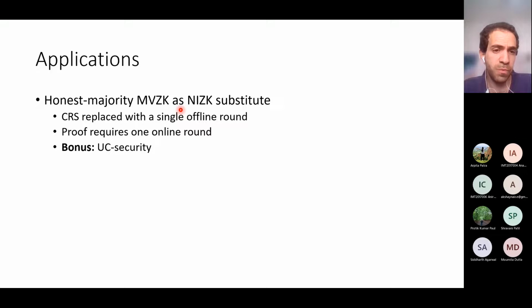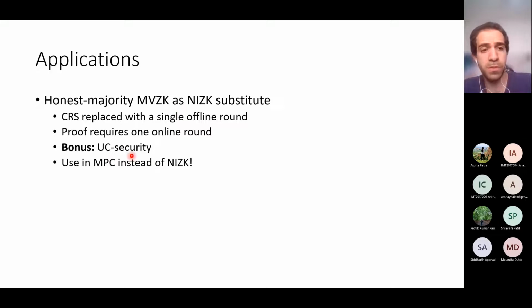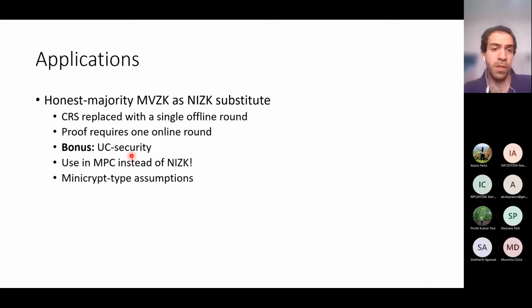And in addition, we provide the UC security, so you can just take our MVZK protocol and plug it into your protocols instead of non-interactive zero-knowledge. And the main point, of course, is that we get all of this from weak assumptions, only minicrypt type assumptions. Okay, so the main point here is that if you have an honest majority, you don't need non-interactive zero-knowledge. You can replace it with our protocol that uses only minicrypt type assumptions.